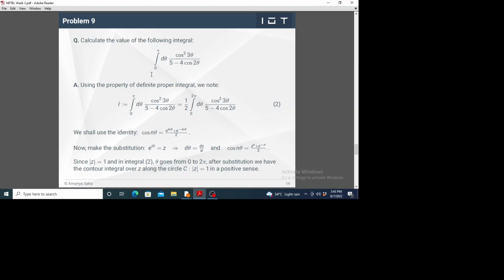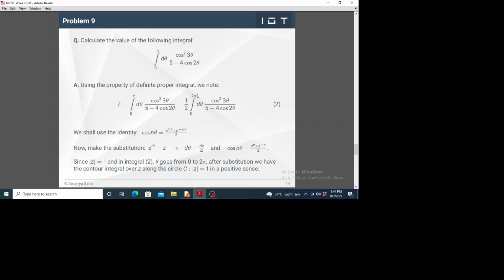For that, in this kind of problem, the first thing we will do is try to convert the limit of the integral to 2 pi. Let us see if that can be carried out somehow. I have defined this integral in the question as I, and using the standard property of real integrals, on the right hand side we get a factor of half, but the limit is changed into 2 pi.